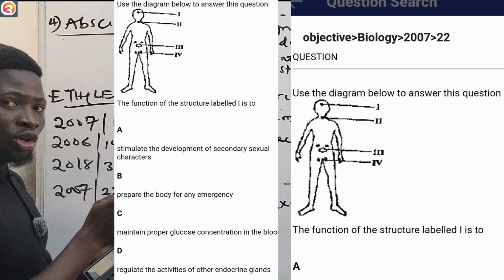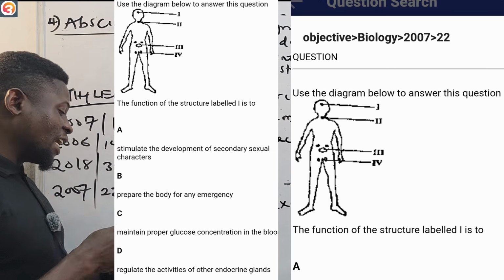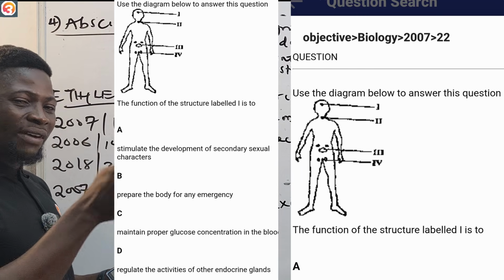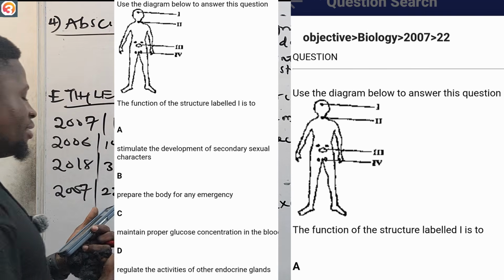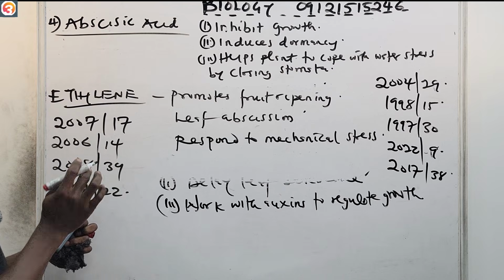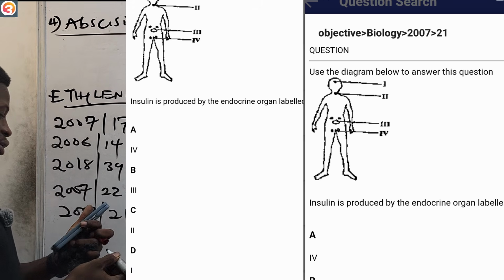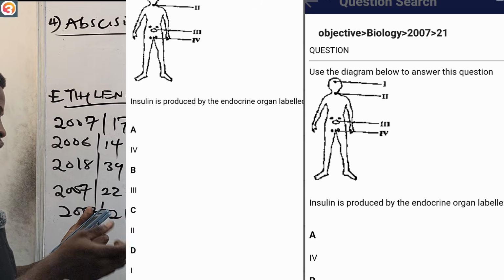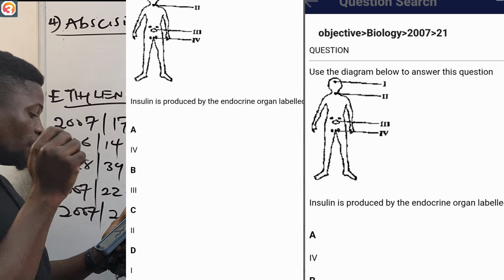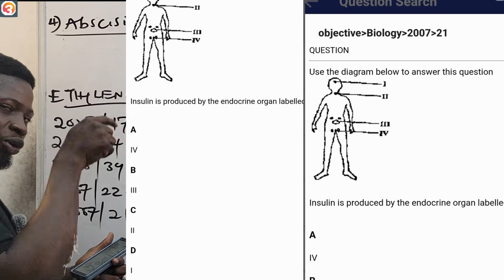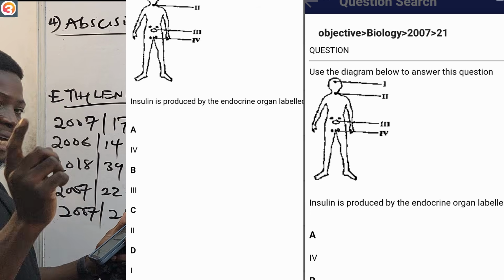If you see the location of 1, you will see that it is in the head, and that means it is in the brain. So they're talking about a gland there. Which gland is found in the brain? We'll talk about a gland that is found at the base of the brain. So refer to that and tell me the answer in the comment section. Also, 2007, the same year, the same diagram, number 21. They said, use the diagram to answer the question. Insulin is produced by the endocrine gland labeled, where is the insulin produced? You know the location, so you'll be able to answer the question. A says IV, B says III, C says II, D says I.